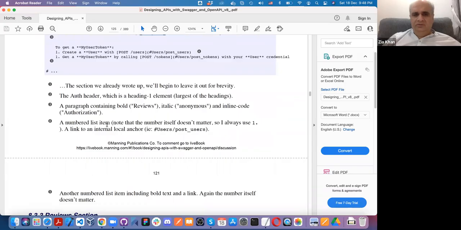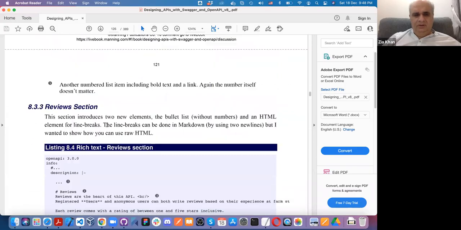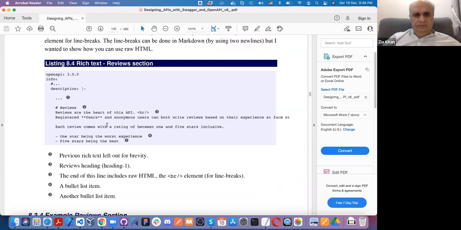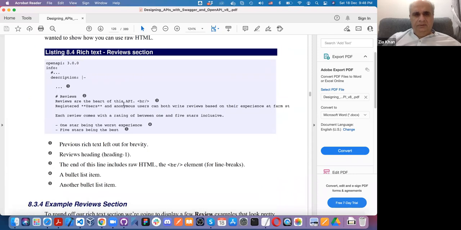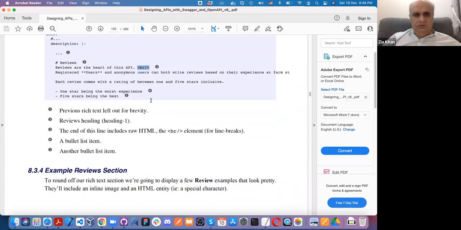As I already mentioned, it's relatively very simple. In the review section, again, if you want to start a new line, we put a HTML line ending here, and so on. This is very easy.